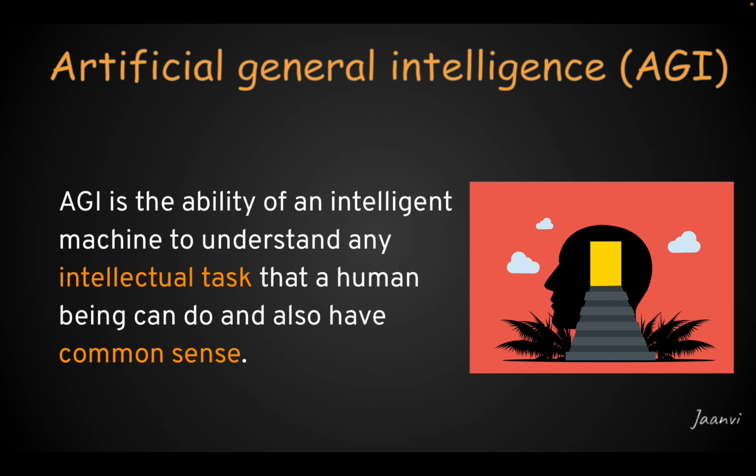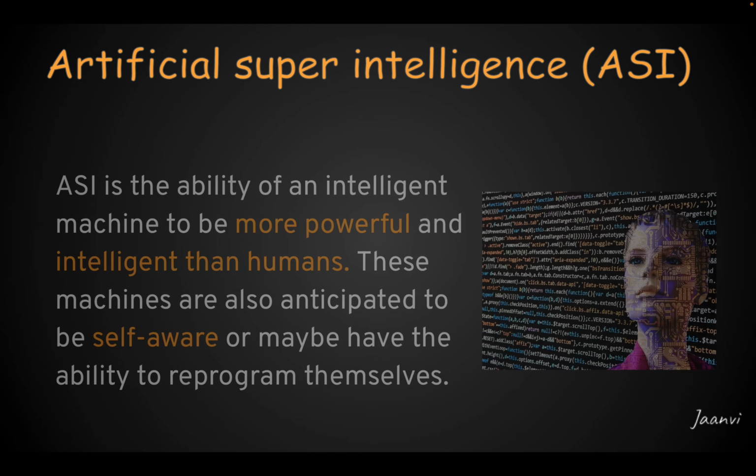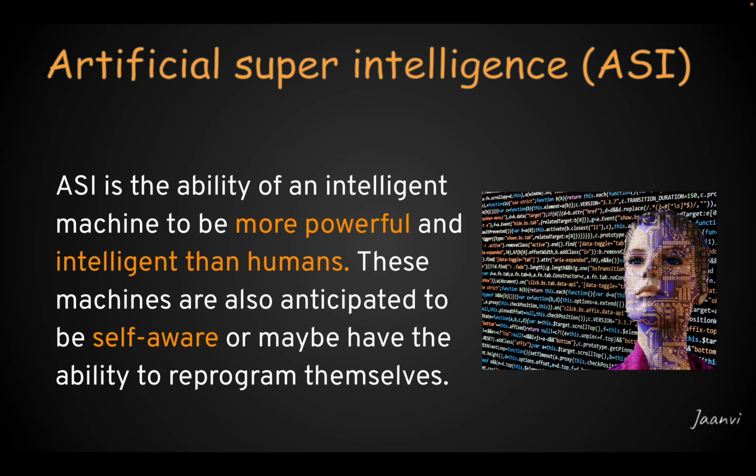Let's see. Okay, and the final one is artificial super intelligence, guys. So artificial super intelligence is defined as the ability of an intelligent machine to be more powerful and advanced than humans, guys. That means machines with super intelligence are anticipated to be more sophisticated than humans, both in terms of intelligence and strength, guys. These machines are also expected to be self-aware or have an ability to reprogram themselves to evolve into a more powerful machine, guys. And we are actually a very, very long way from achieving super intelligence in machines, guys.